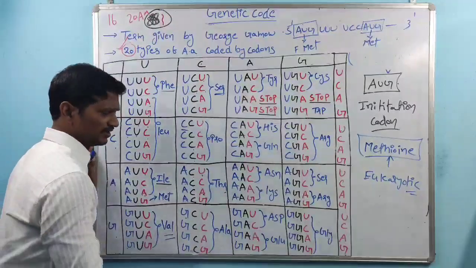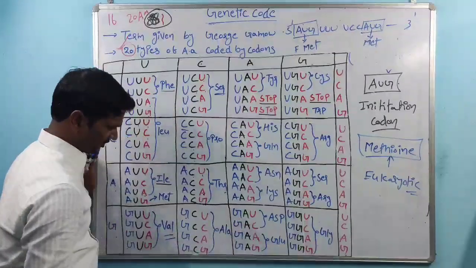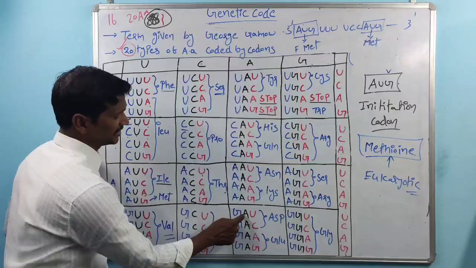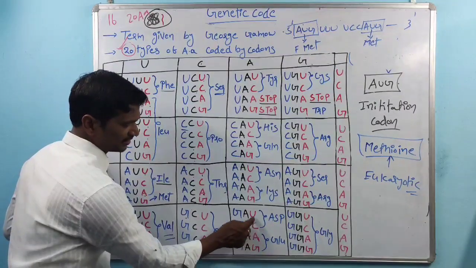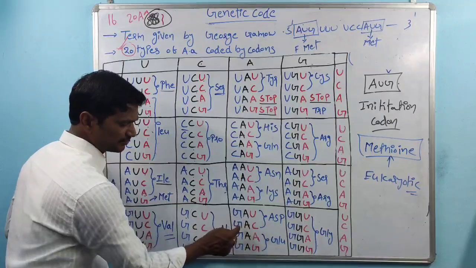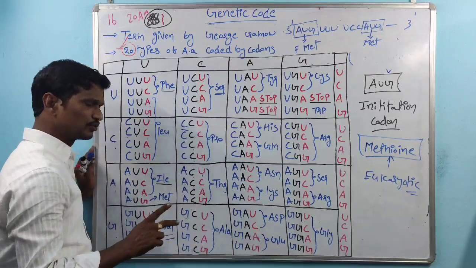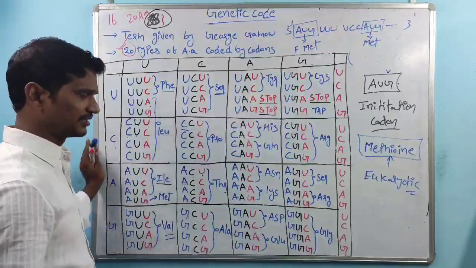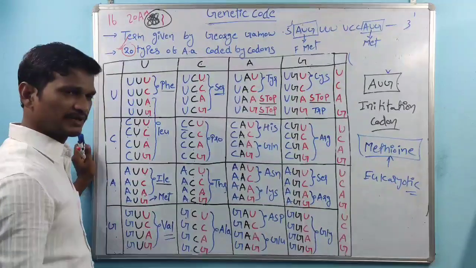And next one is G, then A, and then U or C. GAU and GAC code for aspartic acid. Next, GAA and GAG code for glutamic acid.